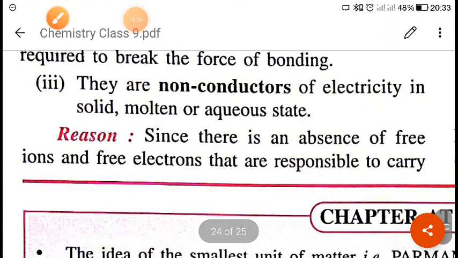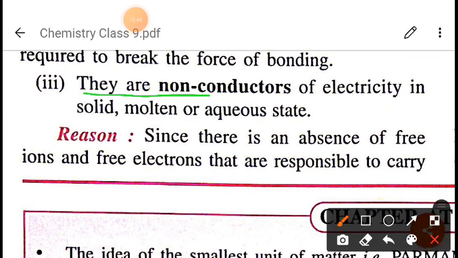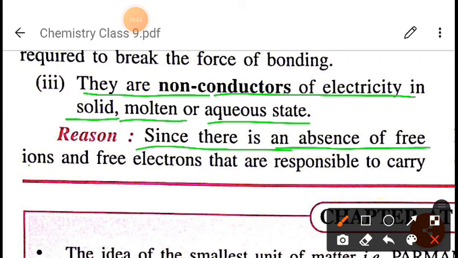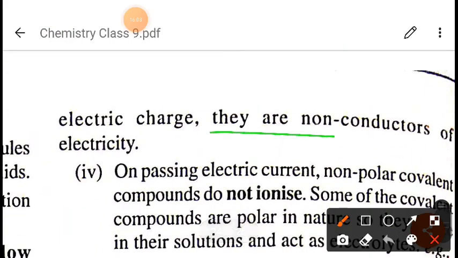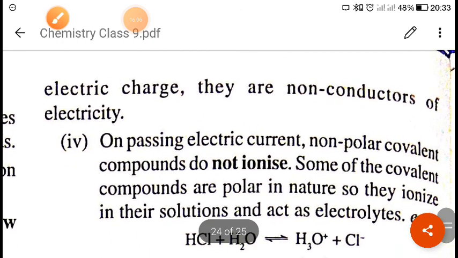Next, they are non-conductors of electricity. Why? Because either in a molten state or in an aqueous state, they will not conduct electricity. Because they do not have free ions, or we can say they do not have mobile electrons, or free electrons. That is why they are non-conductors of electricity in solid, molten, or aqueous state. The reason is the absence of free ions or free electrons, which are responsible for carrying electric charge.